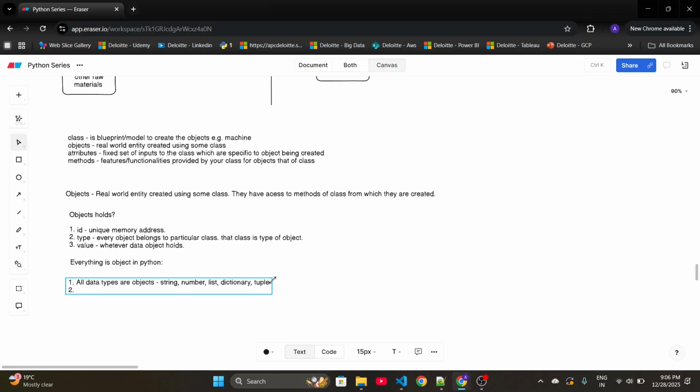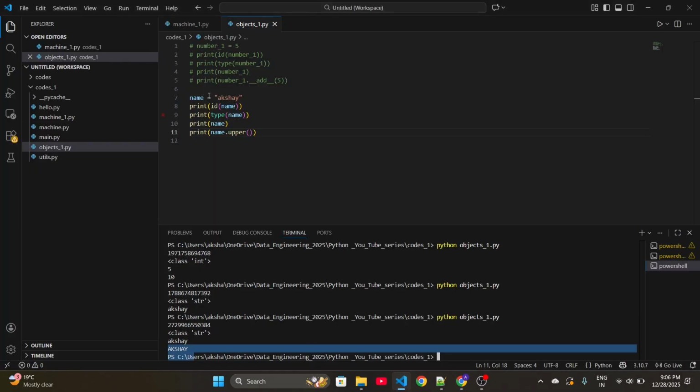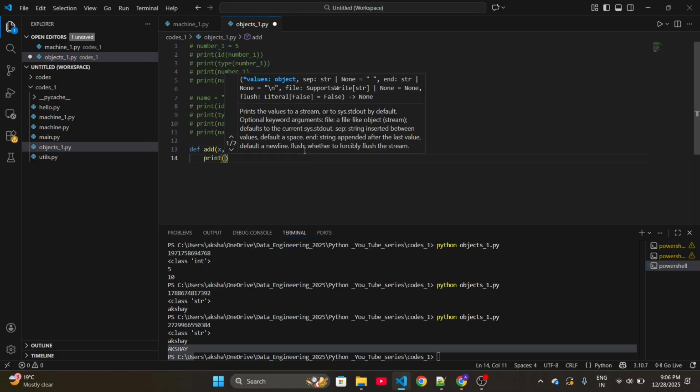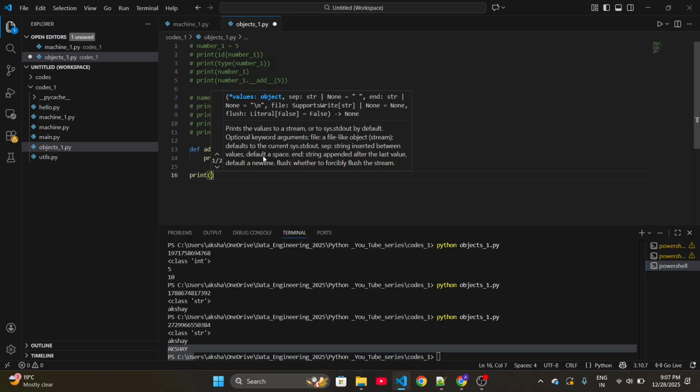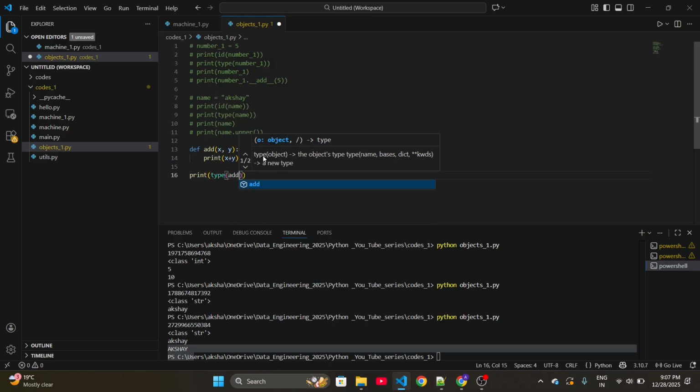Now the second thing: functions are also objects. You will be amazed how functions can be objects, but once again, we'll prove that. Let's say we have a simple method add, which will add two numbers and print it: print x plus y. Similarly, we can check its type. Let me check the type of this add, and then we'll check its id as well, whether it has a unique memory address or not.